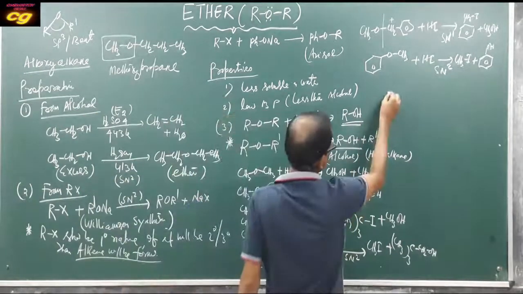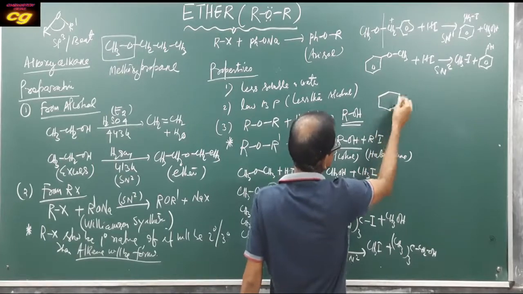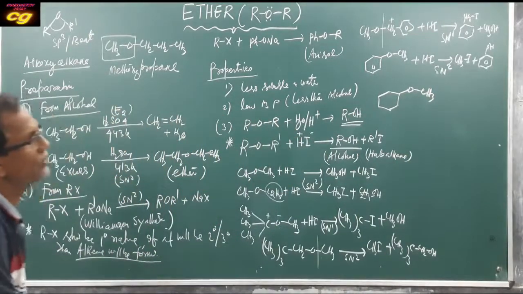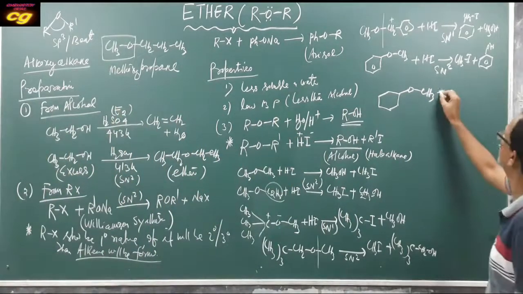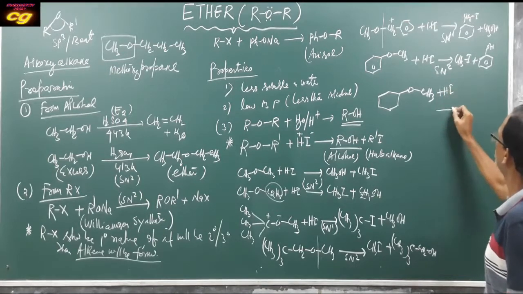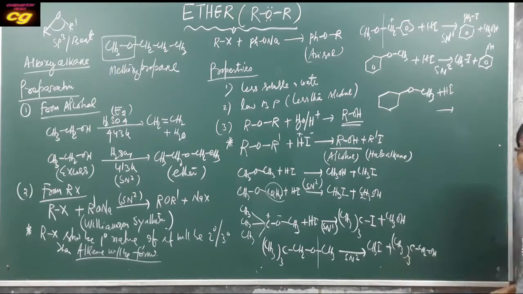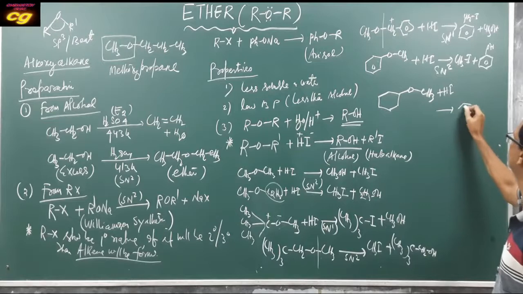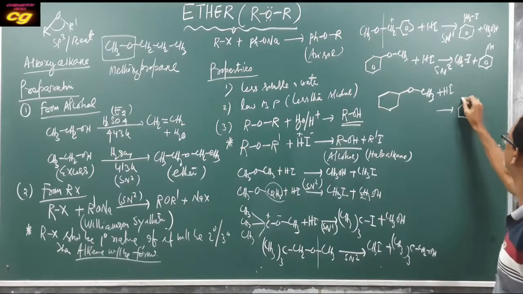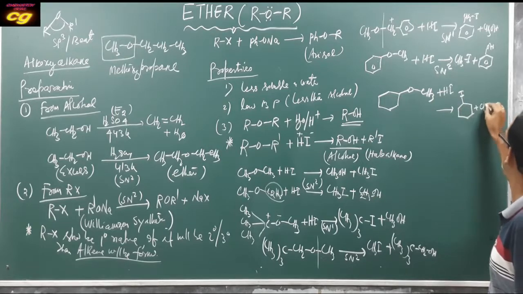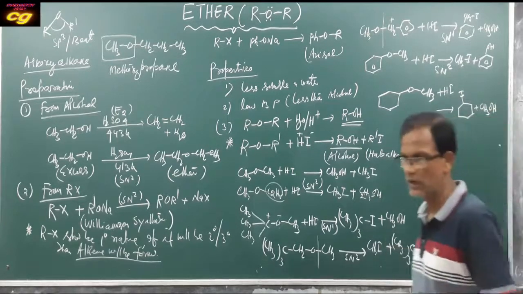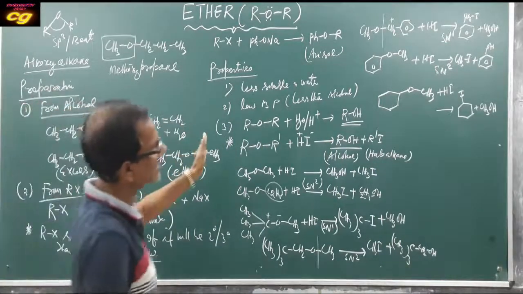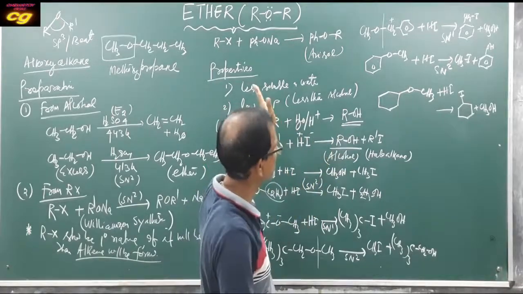Suppose you take this one, then read the preferred position. Here with HI, carbocation is also possible, so the product will be I plus alcohol. You have to see the nature of the R attached to oxygen in the ether.